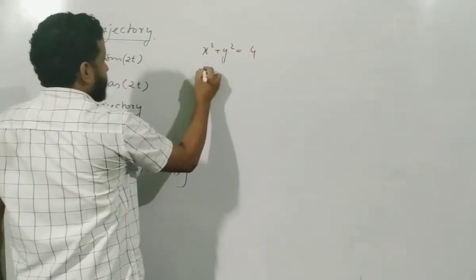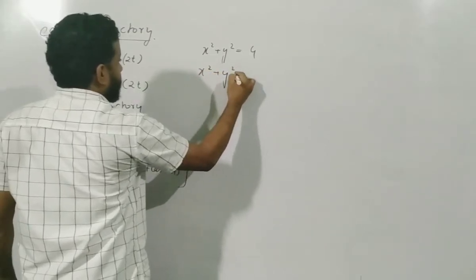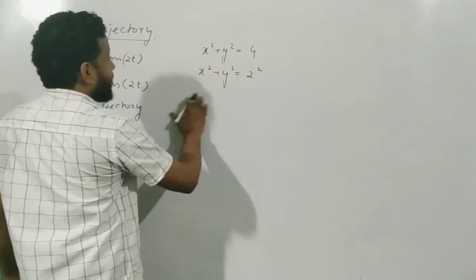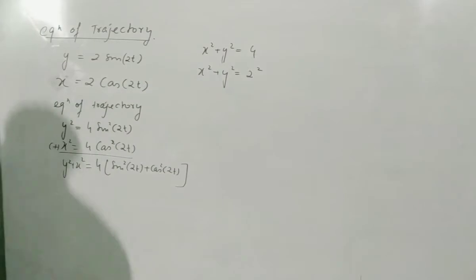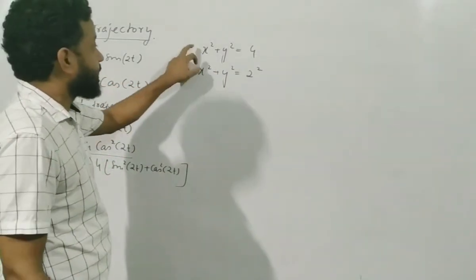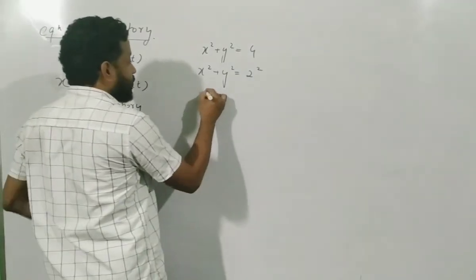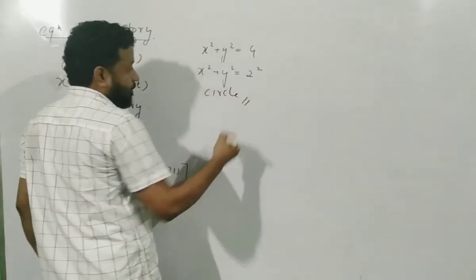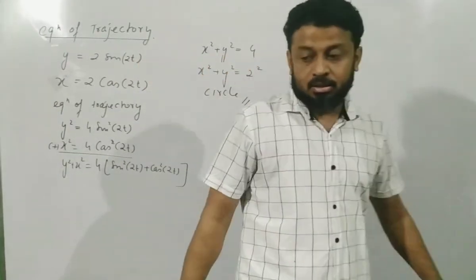And who can tell me what is this? Does it look familiar? This is nothing but the equation of a circle. This is the equation of trajectory, and this trajectory corresponds to a circle. That means the body is moving in a circle. Okay?